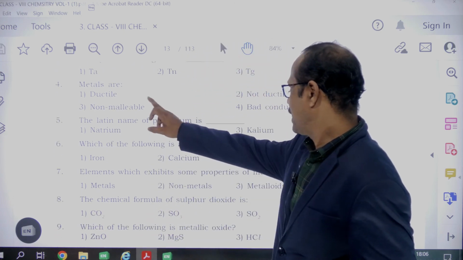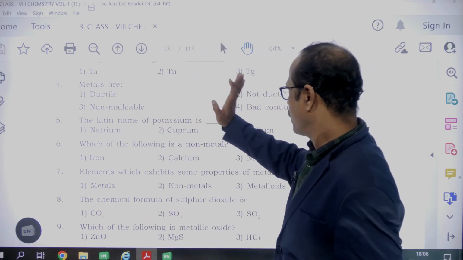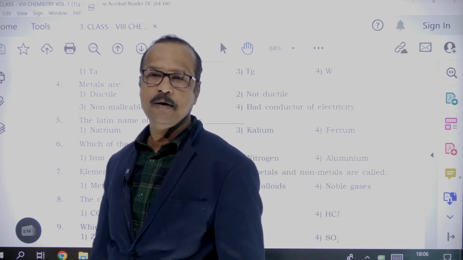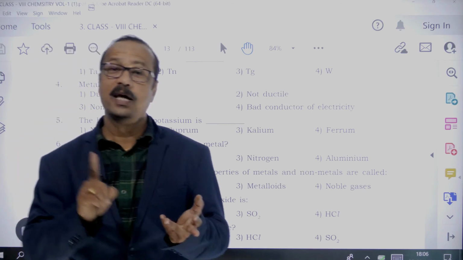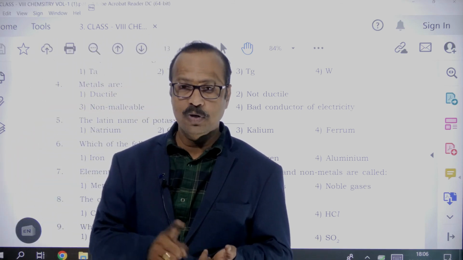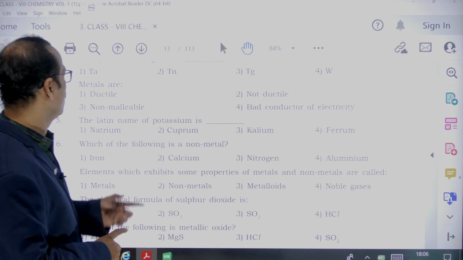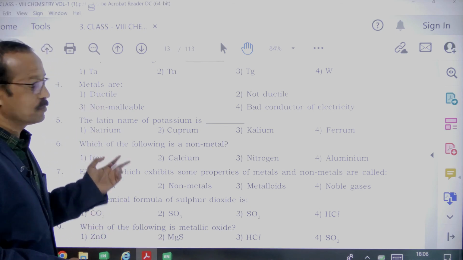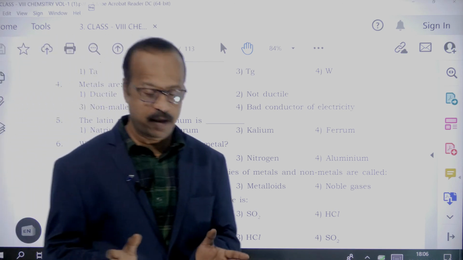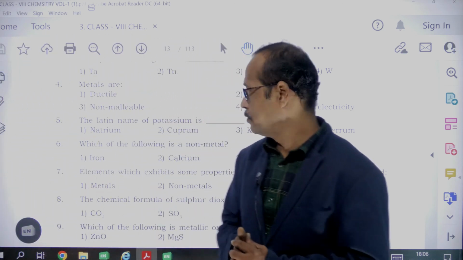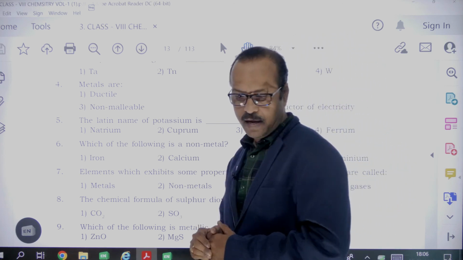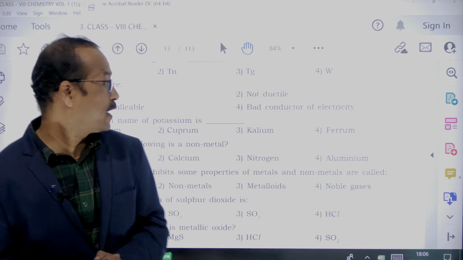And next you see, metals are ductile, non-malleable, bad conductors. So which is the right answer? Metals are ductile, malleable, good conductors. So your answer is only one, that is ductile. Ductile is the answer. The Latin name of potassium, just as I told you, the symbol is K. Now what is the Latin name? Kalium. Kalium is the Latin name of potassium, right?